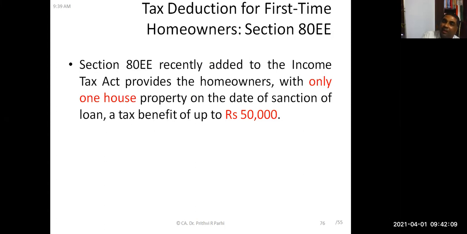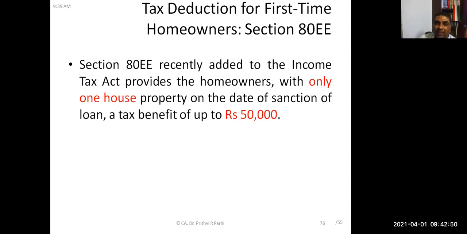Friends, two more deductions we need to discuss. These are in fact new deductions which are allowed for first-time homeowners who are purchasing a house for the first time. One is section 80EE, new provisions. We are learning these under the deductions chapter, which are connected to income from house property. Otherwise, this chapter, income from house property, we have already completed. But these deductions are relevant to that income. Therefore, we need to discuss all these things, and these are new provisions, so we need to have an idea.